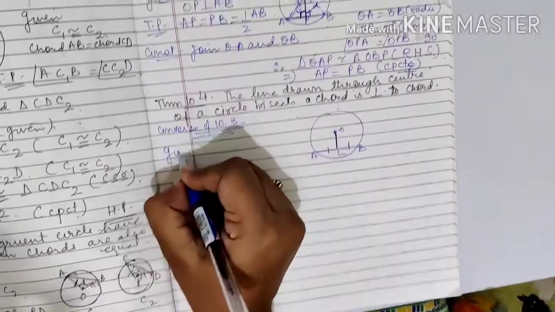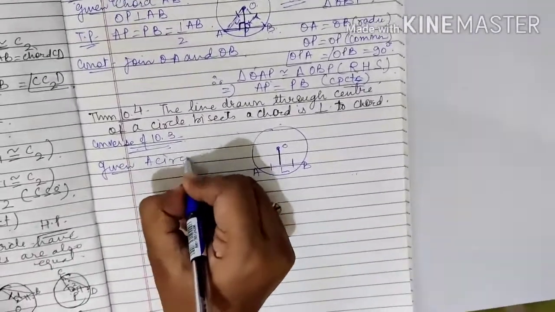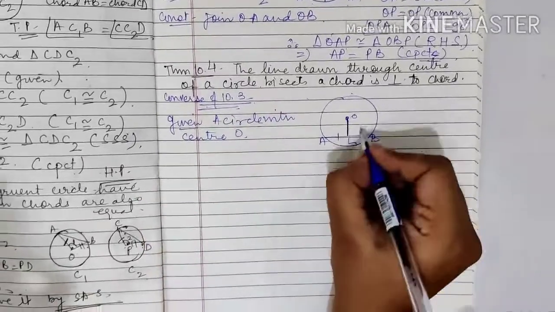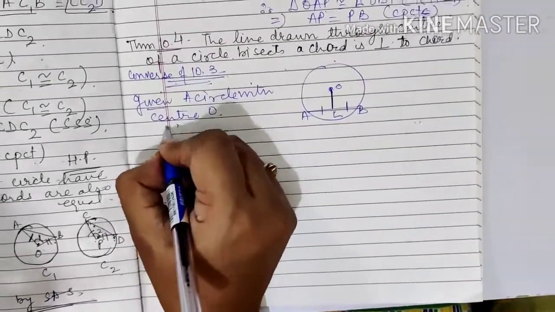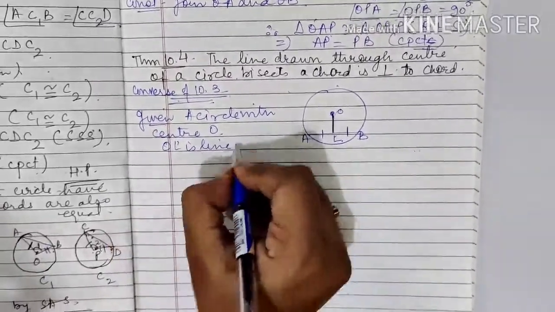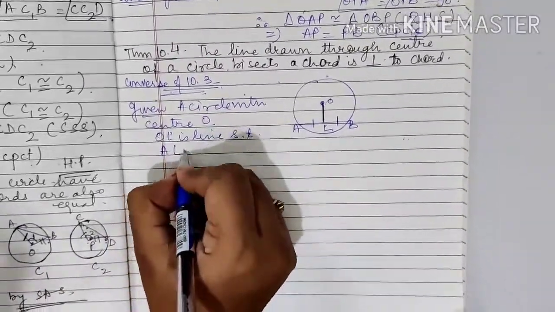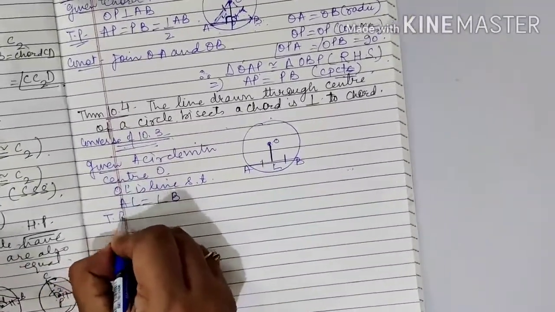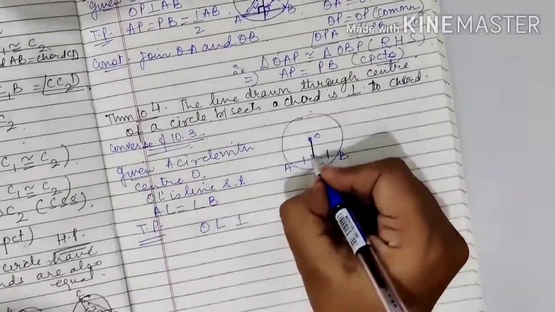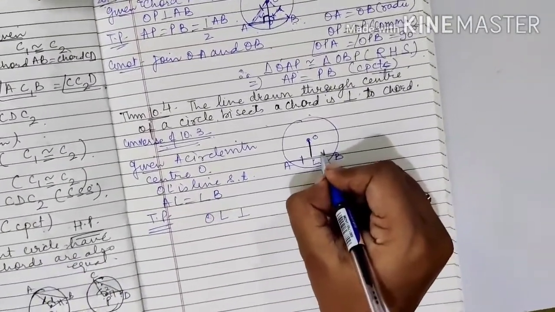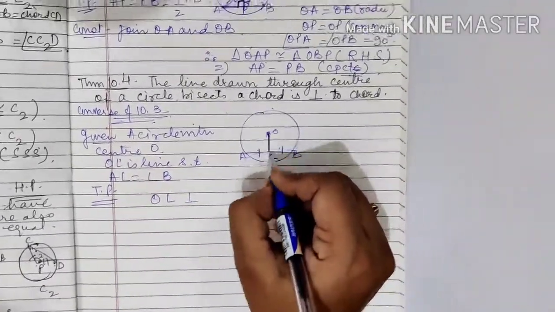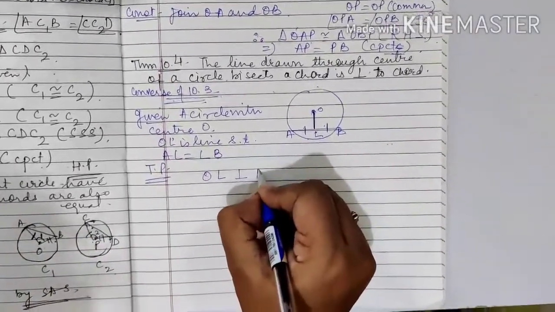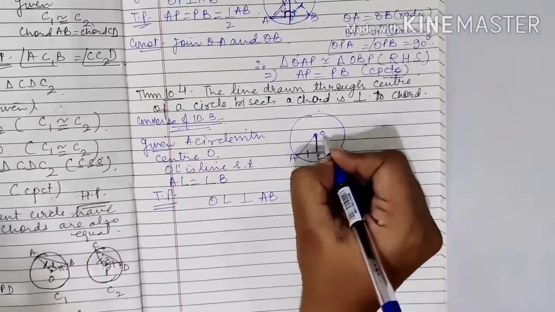So what is given to you this time? Again, a circle with center O, and what else is given? OL is a line such that AL equal to LB. Now it is not given that it is perpendicular. That is what you have to prove. You have to prove, because AL is equal to LB, because this line drawn from the center to the chord is bisecting the chord, that means that must be the perpendicular to the chord.